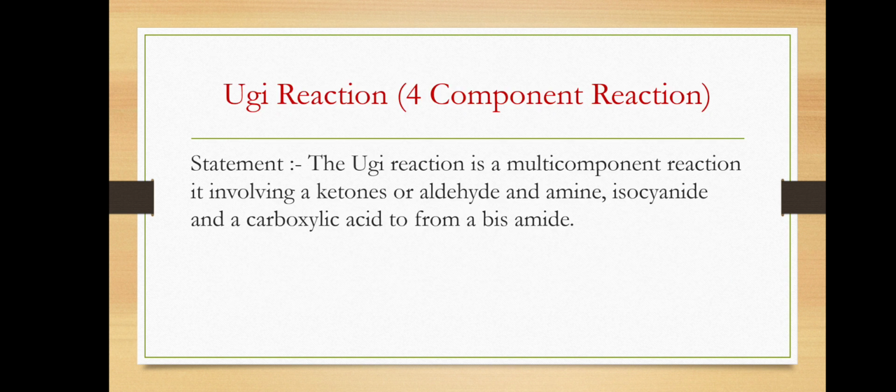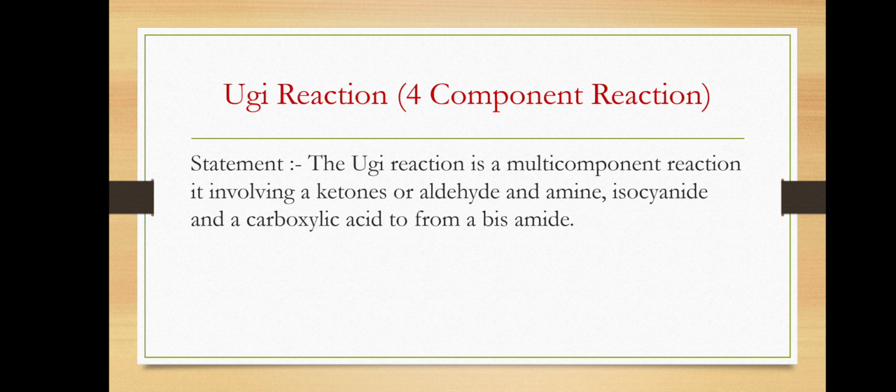Now we see the next reaction, that is the Ugi reaction. The Ugi reaction was first reported in 1959 by Ivar Carl Ugi. So this reaction name is the Ugi reaction. It is a four-component reaction, that is four reactants react to give us a product.